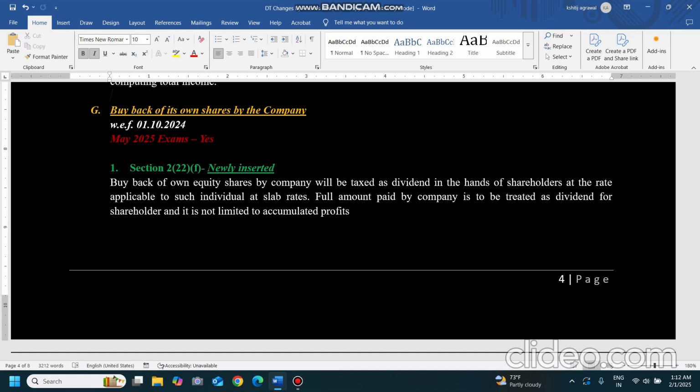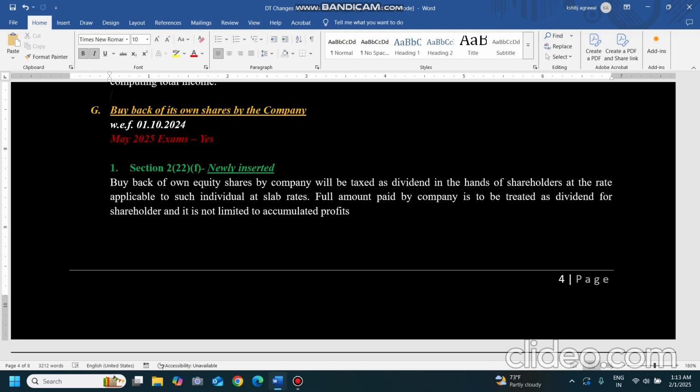Section 2(22), clause (f) is inserted with the act, so that buyback of own equity shares by a company will be taxed as dividend in the hands of the shareholder at the rate applicable to such individual, at slab rates. The full amount paid by the company is to be treated as dividend for the shareholder, and it is not limited to accumulated profits. What does it say?